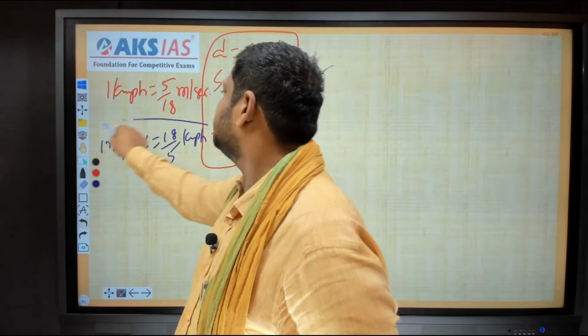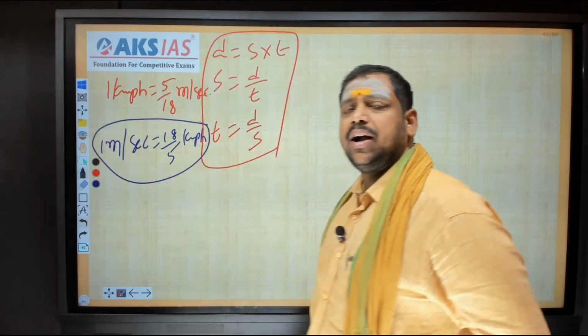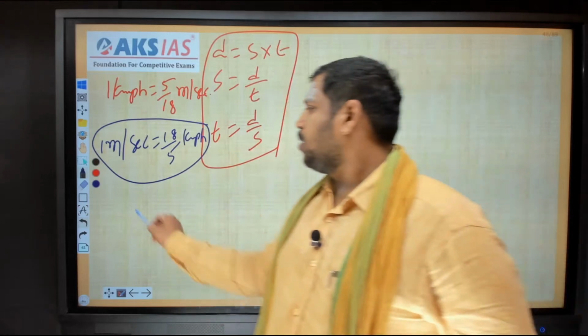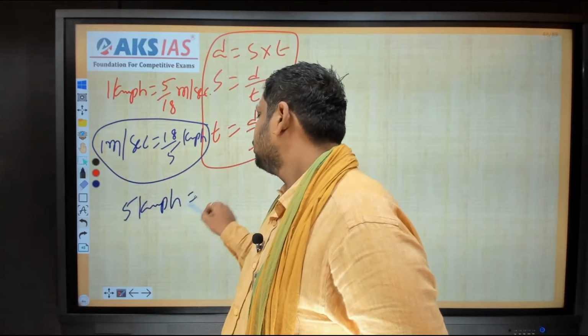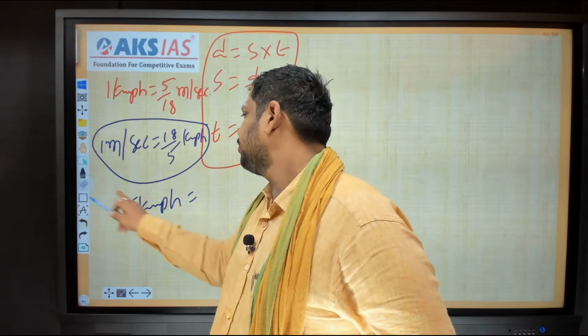To do the problems in the simplest manner, we have another point to memorize, that is 5 kilometers per hour is nothing but, sorry, not 5.